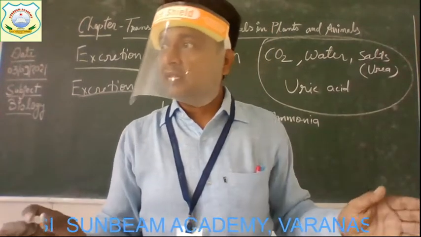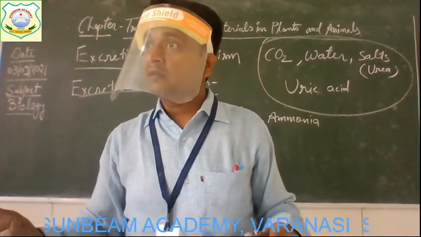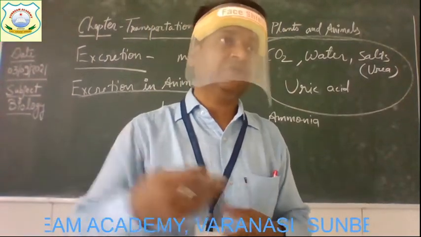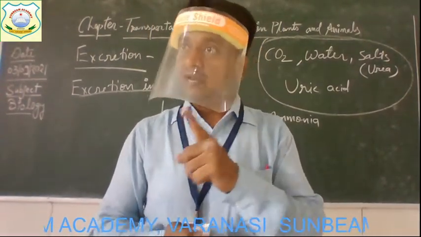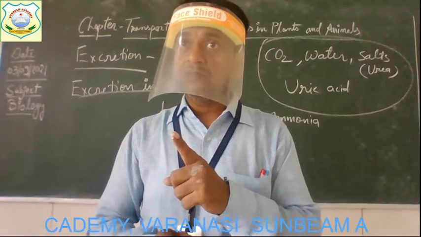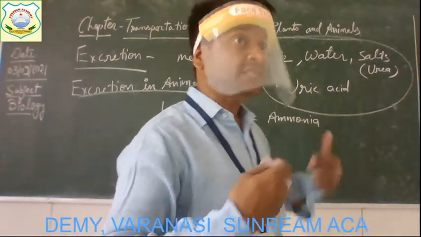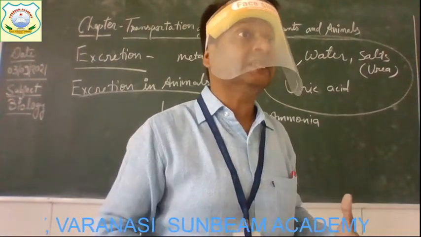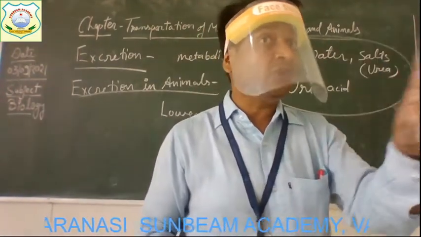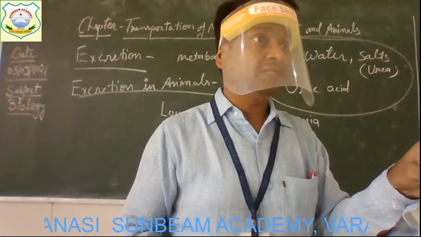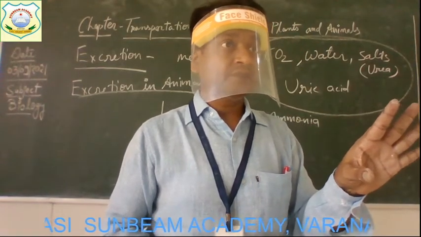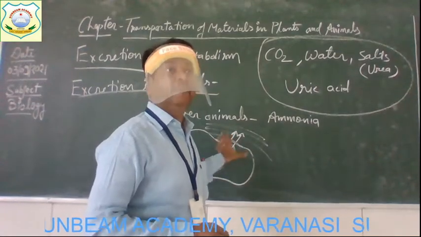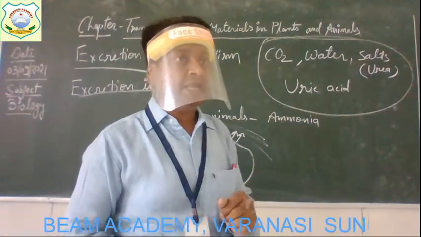Simply the waste material, which is ammonia, diffuses from the body surface. Understood? But this diffusion does not occur in our body because we have a well developed, very complex body design, and we are also not aquatic organisms. Get it now? So it occurs only in lower animals, simple organisms.